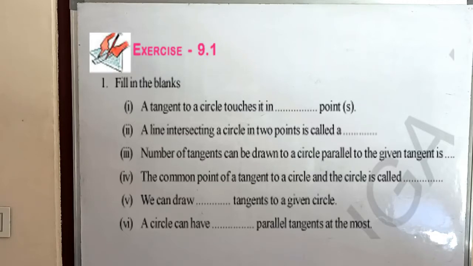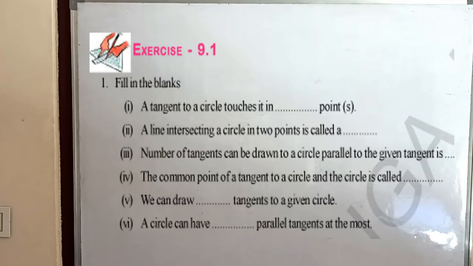Question number 2. A line intersecting a circle in 2 points is called a secant to a circle. At 1 point only it is a tangent, 2 points means it is a secant. The answer is secant. Third one: the number of tangents that can be drawn to a circle parallel to the given tangent.